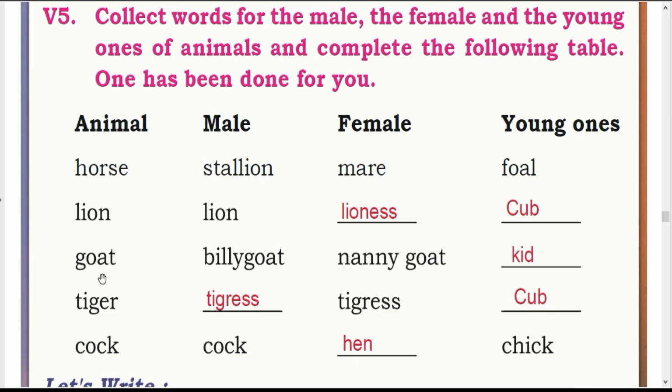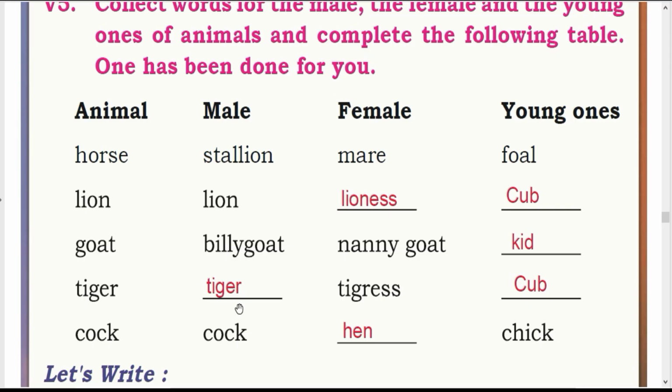Animal is goat, male called billy goat, female nanny goat and young ones called kid. Tiger, male tiger, female tigress, young ones cub. Next animal is cock, male cock, female hen, young ones chick.